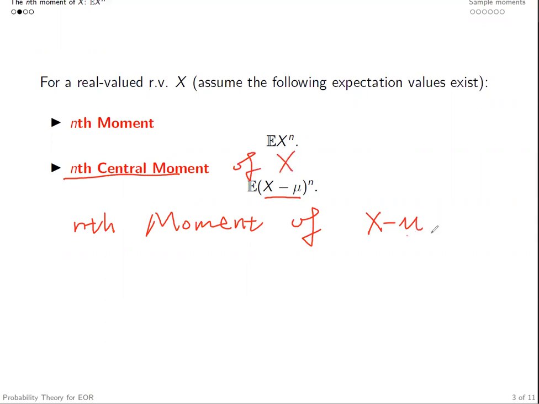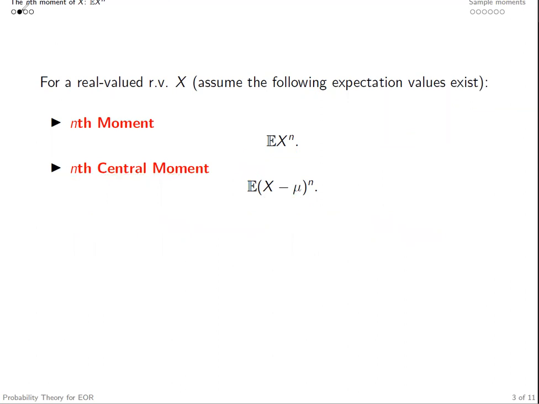And we always use mu in our videos. We always use mu to denote the expectation of x, the first moment of a given random variable. And here is the nth moment.